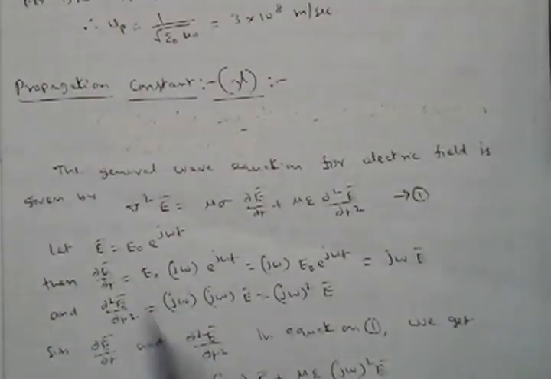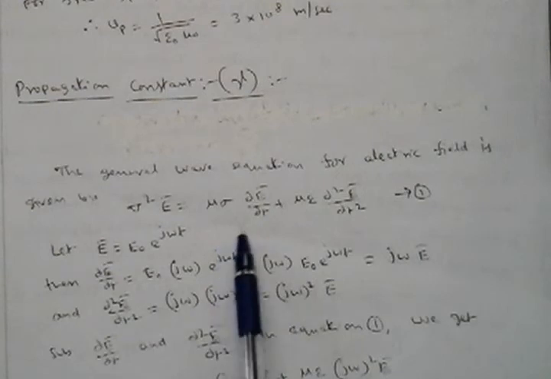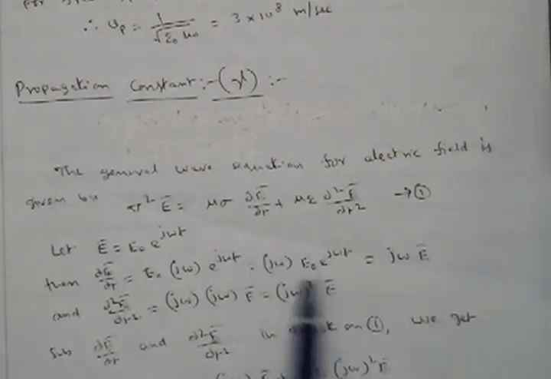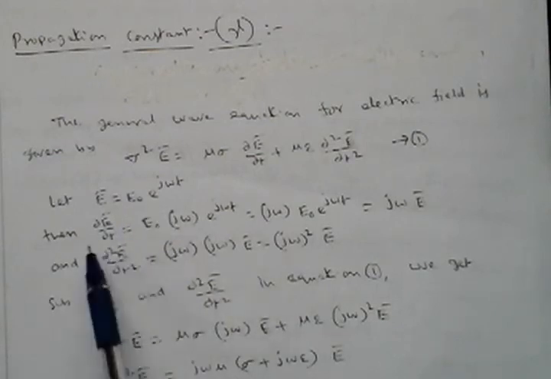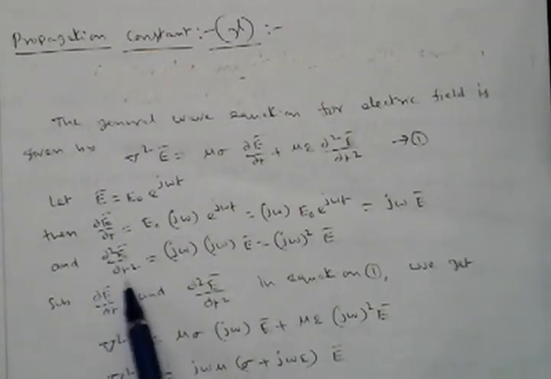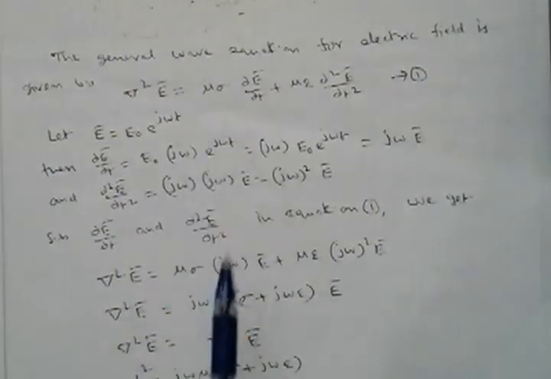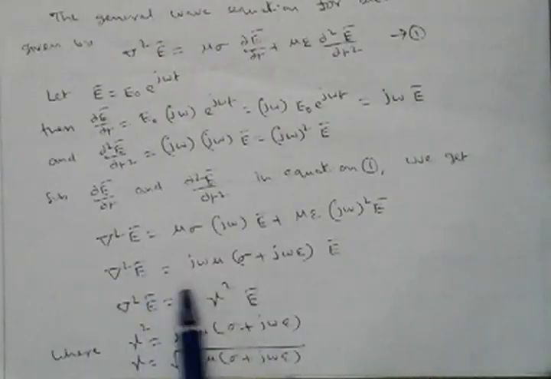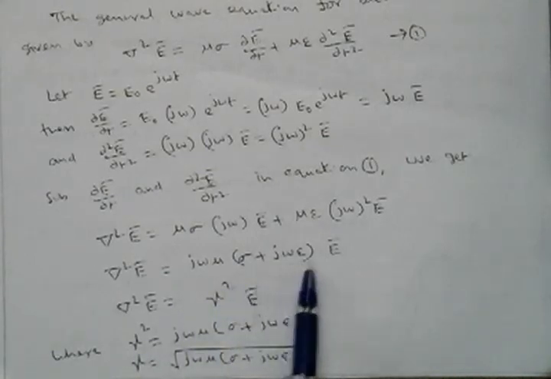This can be obtained by using the electric field equation. Del square E bar is equal to, same once again, mu sigma dou E bar by dou t plus mu epsilon dou square E by dou t square. So E bar is equal to E naught e power j omega t. Then take the differentiation, again differentiation. So finally you will get this equation. Substitute this in equation 1. So finally del square E bar is equal to j omega mu of sigma plus j omega epsilon E bar.